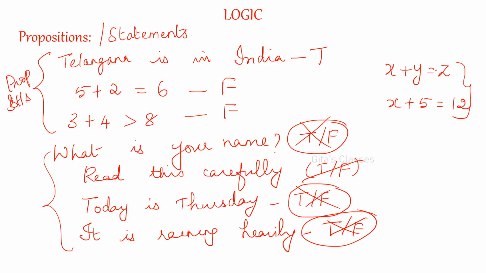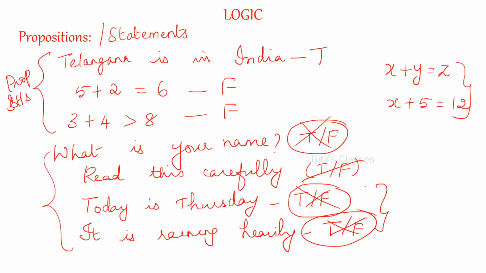This we will see in detail in quantifiers, depending on the values of x, y, z. For all x, for x is equal to 7, like that. So we will assign some particular value. For these conditions, it will become true. For this condition, it will become false. Like that we will discuss in quantifiers. And these two, today is Thursday, it is raining heavily and all, depend on the time variable. So, time variables, you cannot make it a proposition.